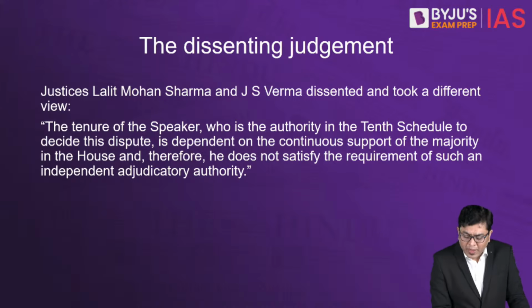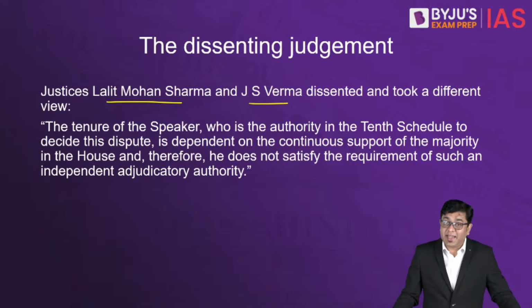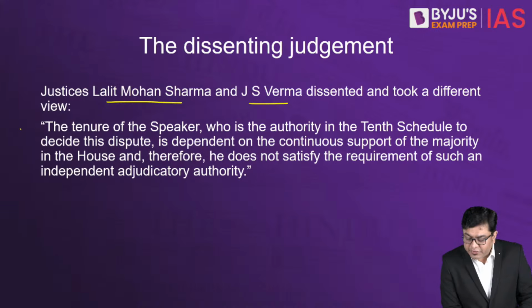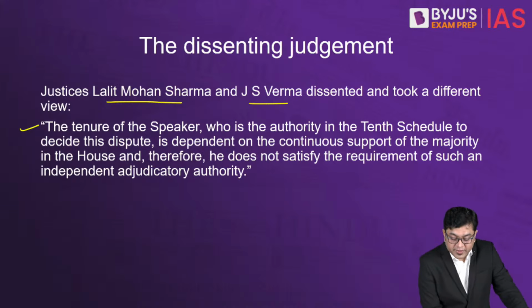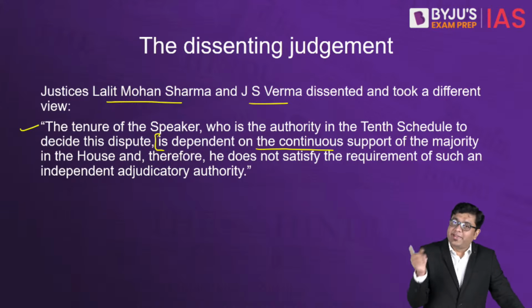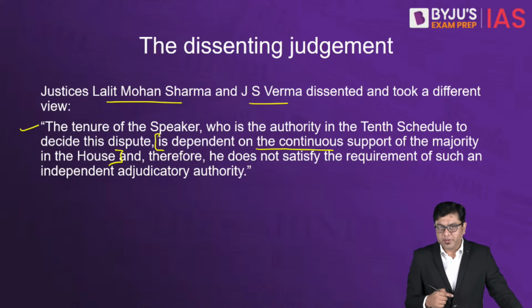So you had Justices Lalit Mohan Sharma and J.S. Verma, who dissented. And they took a different route and view. So basically they said that the tenure of the speaker, who is the authority in the 10th Schedule to decide this dispute, in itself is dependent on the continuous support of the majority of the house. What is the meaning of this?